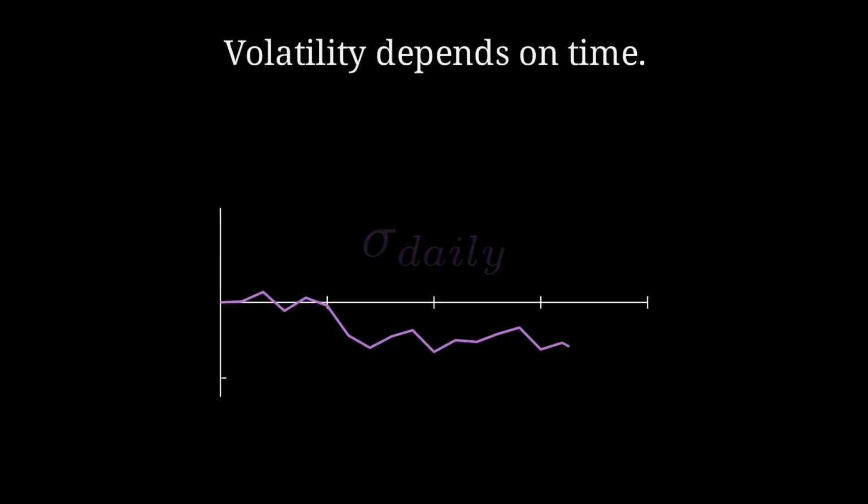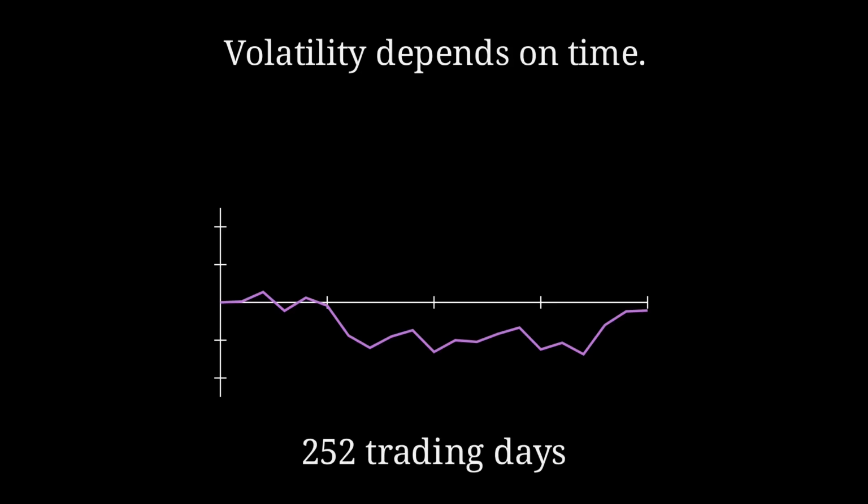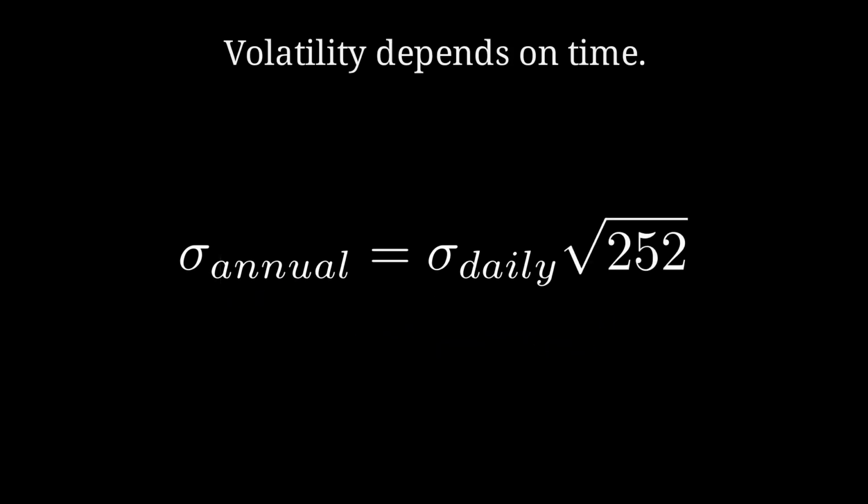Daily price moves gives us daily price volatility. This is denoted by sigma, daily. To scale this up to an annual figure, you don't multiply by 252, the number of trading days in a year, because variances, not standard deviations, add linearly over time. Scaling standard deviations requires multiplying by the square root of time. Thus, annual volatility equals daily volatility times the square root of 252.